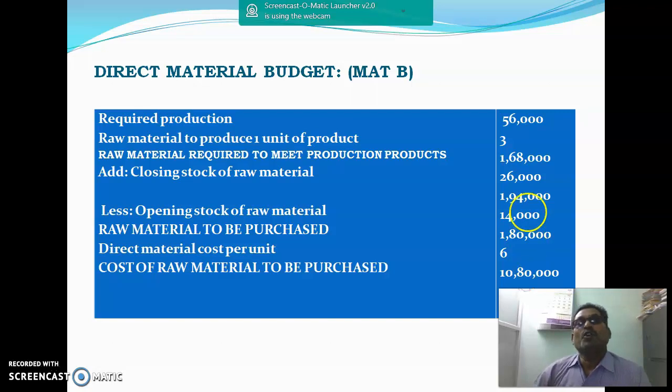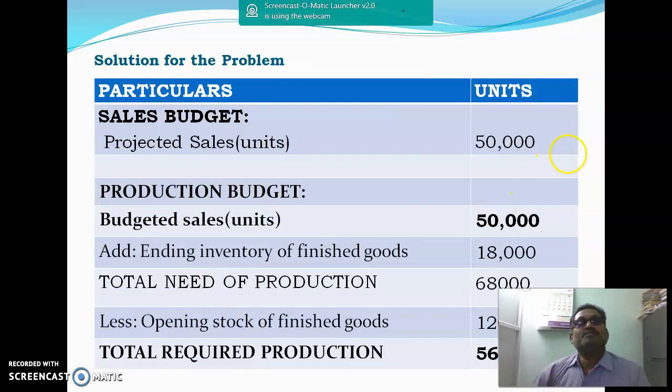Okay. So first, the sales budget, that is the estimated sales. The sales budget will be prepared by the sales manager. Estimated sales are 50,000 units. This figure comes here, because the production budget is prepared based on the sales budget.